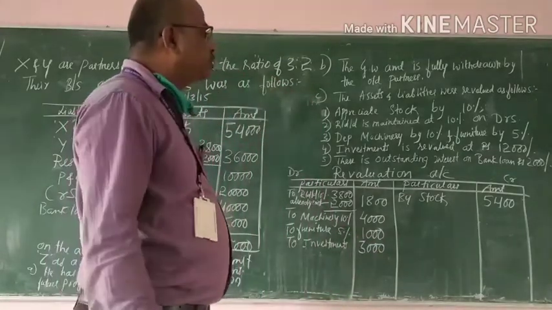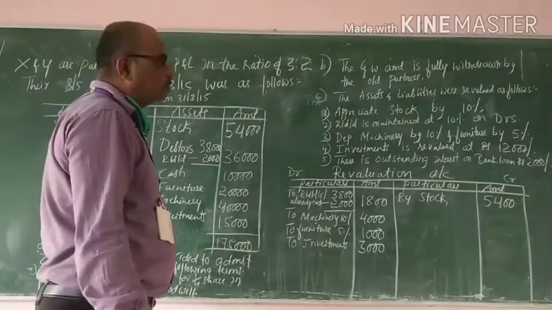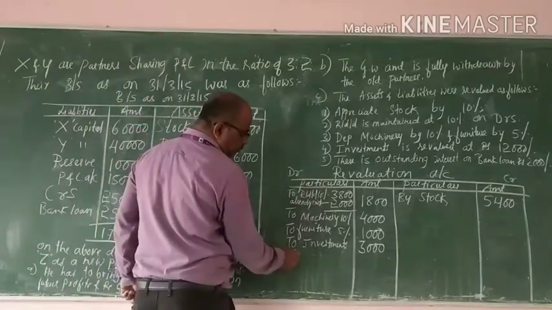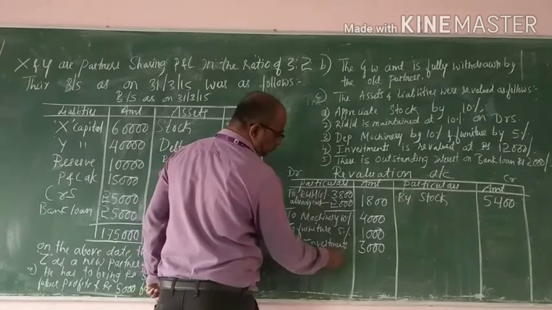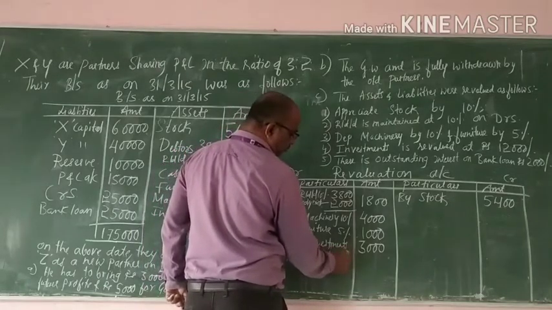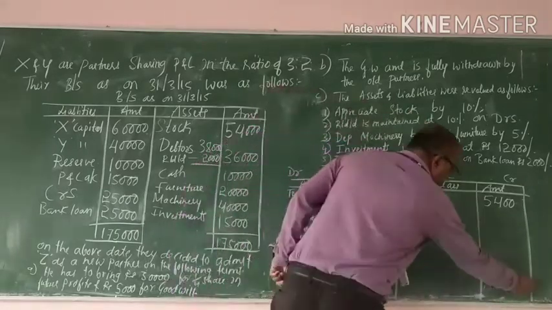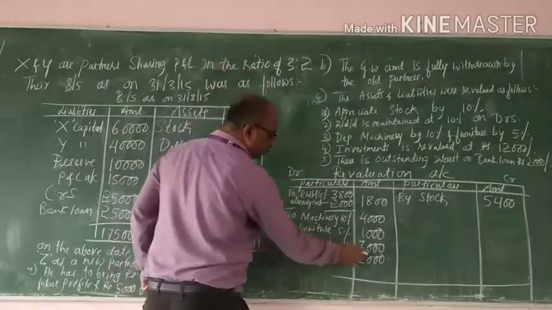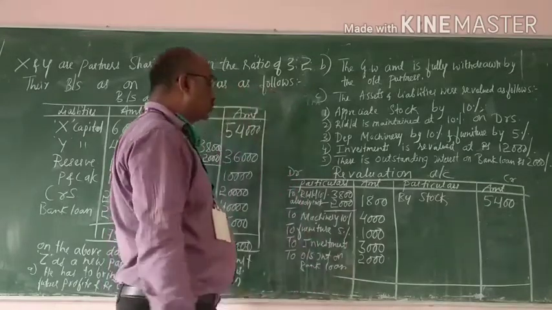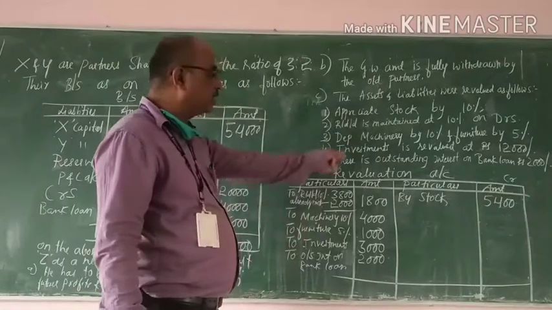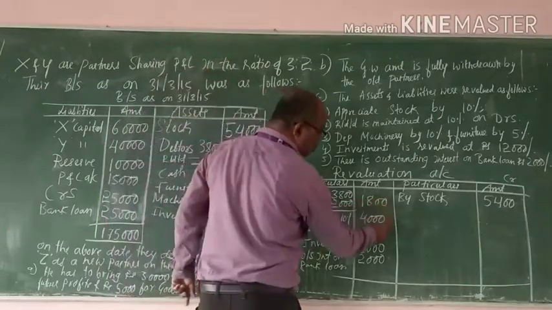There is outstanding interest on bank loan. You have not yet paid the interest on the bank loan, so it will come on the debit side: outstanding interest on bank loan, 2,000. Now debit side is more than the credit side, so there is a revaluation loss.